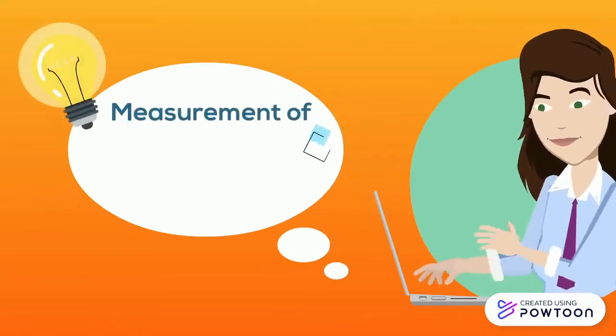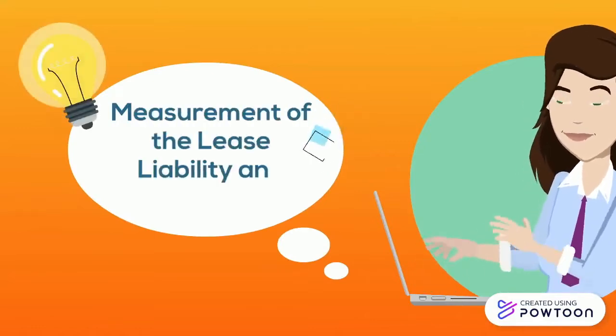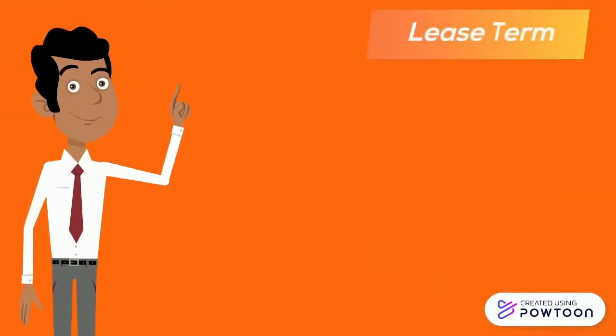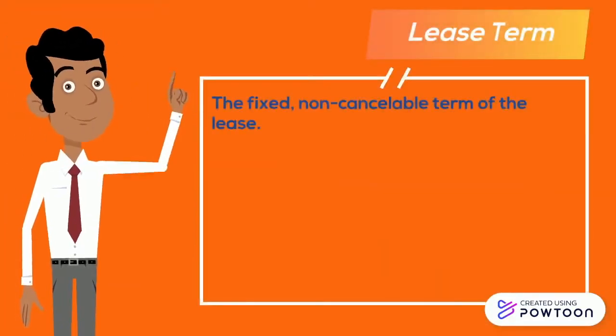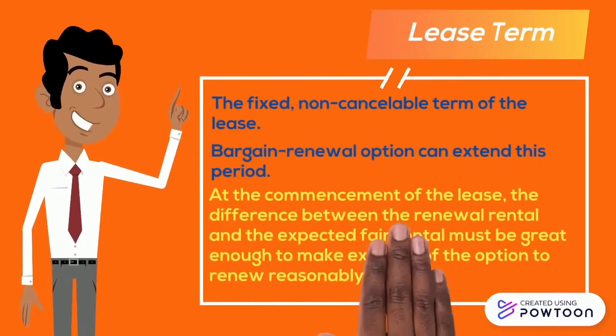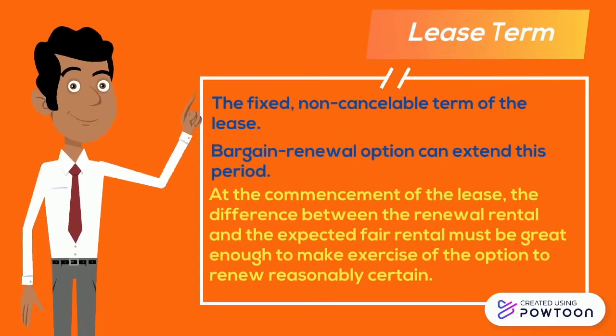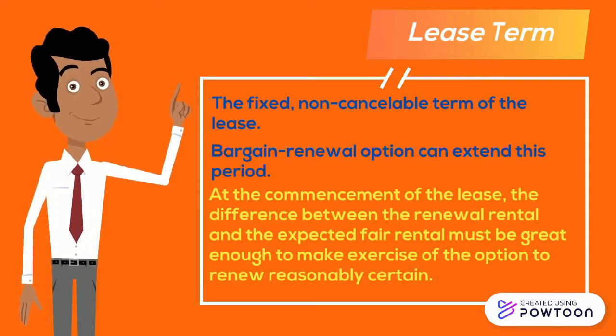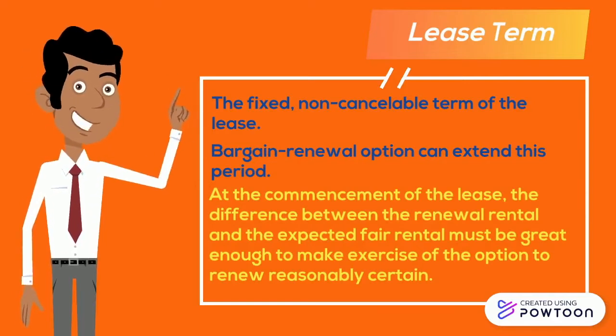Now, how about the measurement of the lease liability and lease asset? Well, for the lease term, there are the fixed, non-cancelable term of the lease, and a bargain renewal option can extend this period. At the commencement of the lease, the difference between the renewal rental and the expected fair rental must be great enough to make exercise of the option to renew reasonably certain.